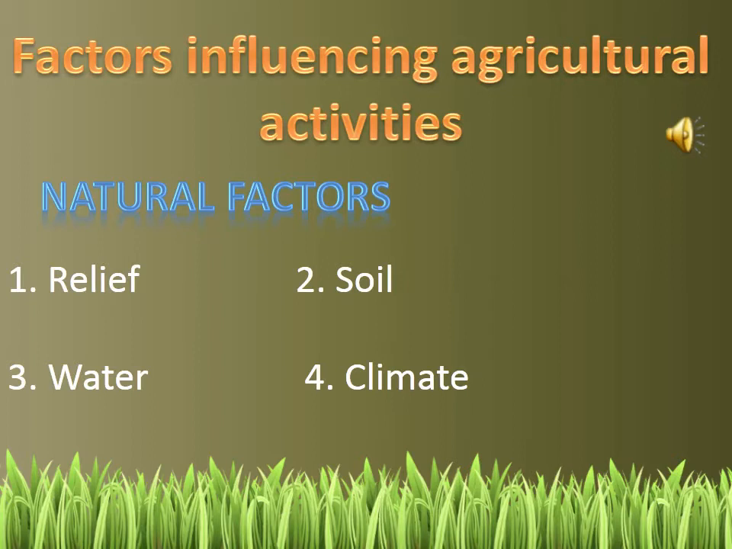Here comes the last natural factor, that is climate. Climate exerts the greatest control over the arable land of the world. The land on which the crops are grown is known as arable land. Adequate temperature, rainfall, hot and humid climate are quite suitable for the farming activities.